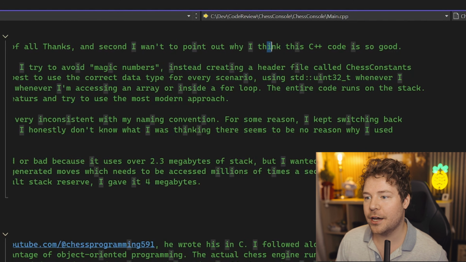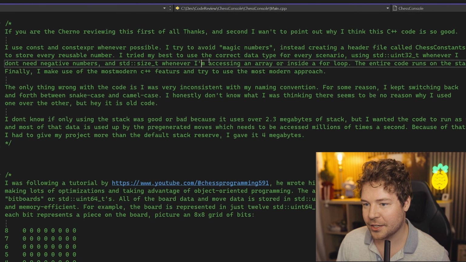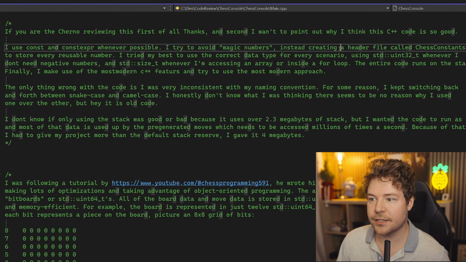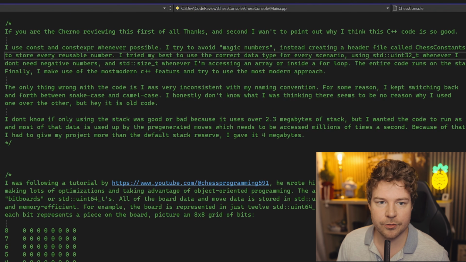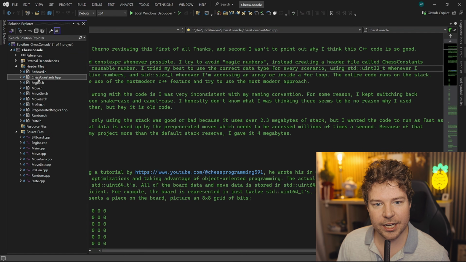I want to point out why I think the C++ code is so good. Damn, this guy is serious about this code being the best in the world. I use const and constexpr whenever possible. I try to avoid magic numbers, instead creating a header file called chess constants to store every reusable number. A header file called chess constants.